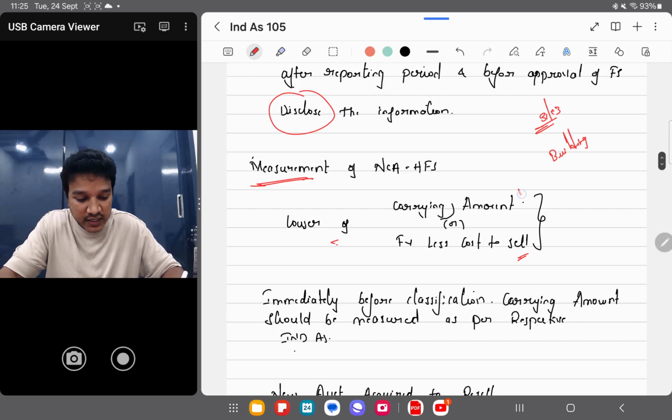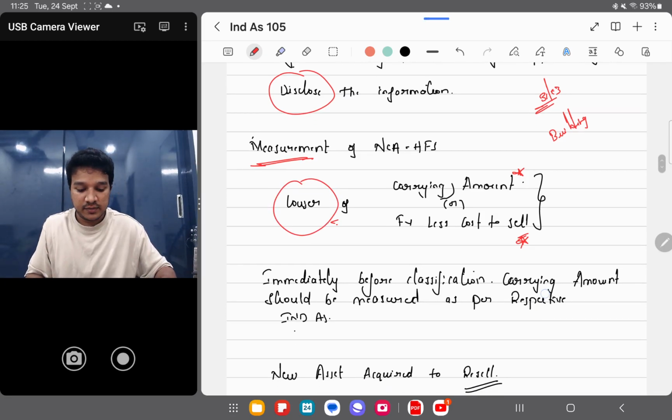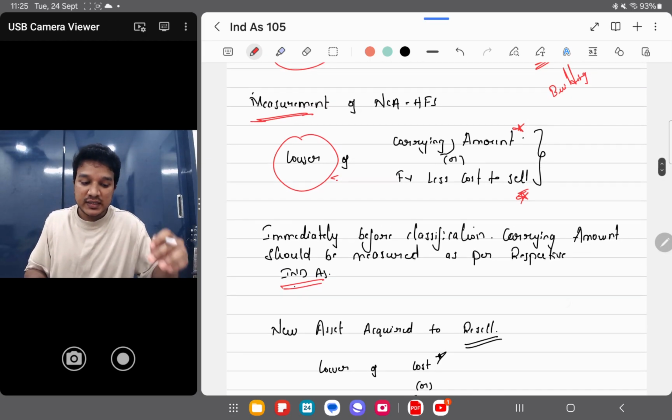So on that day, what is the carrying amount in the books and what is its fair value less cost to sell? You will see, compare those two, take the lower amount into your books. Clear? Perfect. So with respect to Ind AS, that is what I told. Ind AS 16 applies.